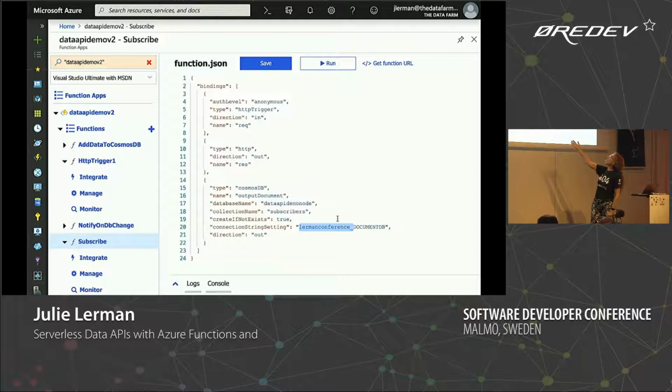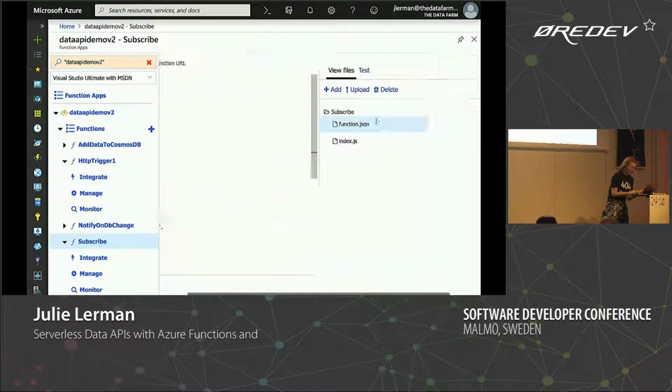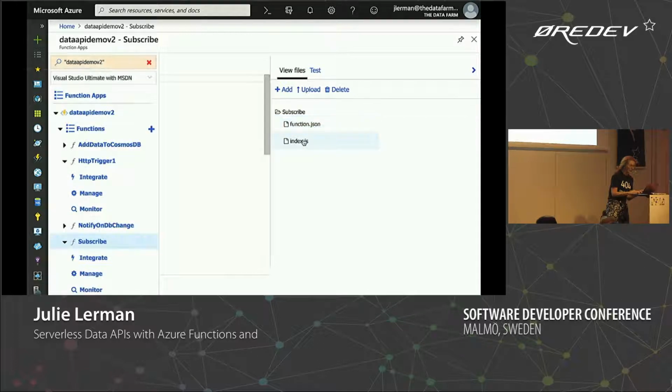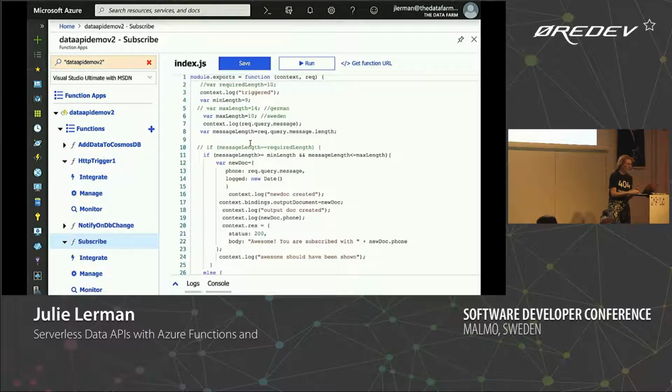Understand what this is, right? And let me just relate that to the function that is working here. So this is the subscribe function, right? This is just the configuration of it. Now I have to go over here. And because I'm using Node.js, it's expecting a file called index.js. So it's set up a little differently from when you're doing .NET and C#.